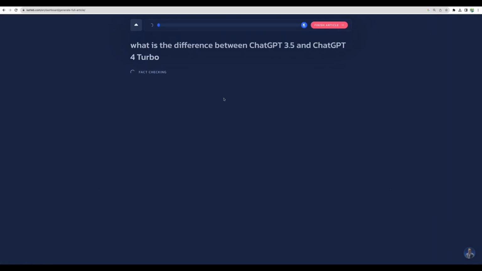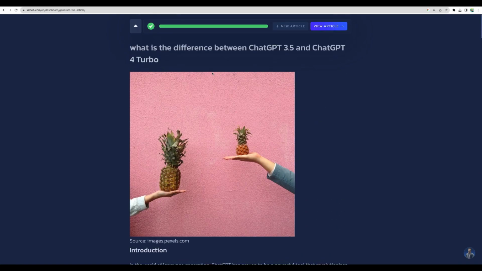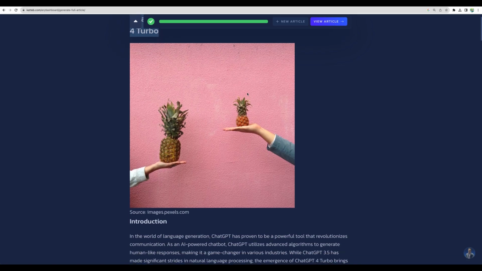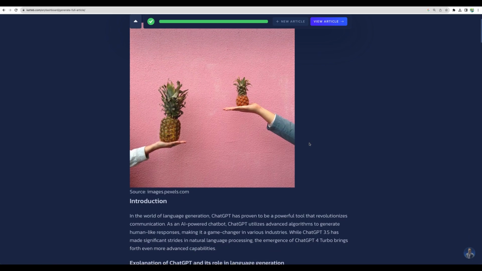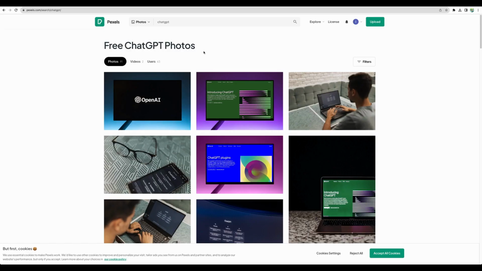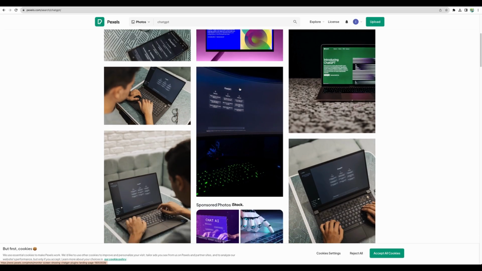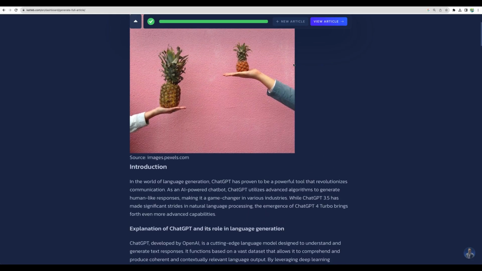And here it is, the real-time flow of the article. There is fact-checking in progress. All right, so now our article is done. Right away, I can see that images are not correctly suggested. I don't think that two pineapples are related to ChatGPT. And if you go to Pexels website, there are plenty of images for OpenAI and ChatGPT. So I think it is definitely a point for improvement for Katteb.